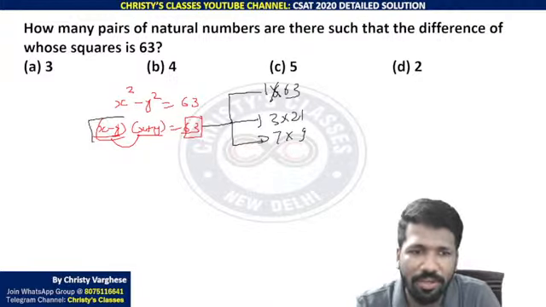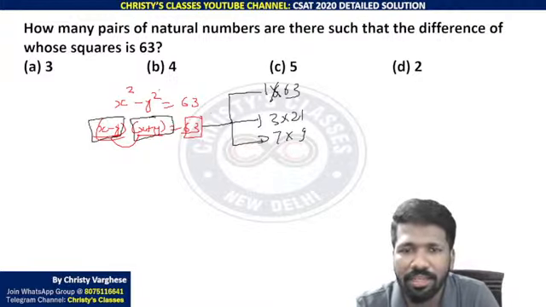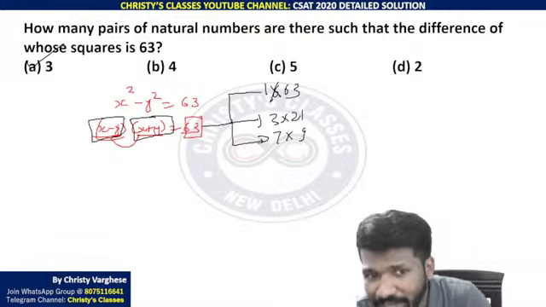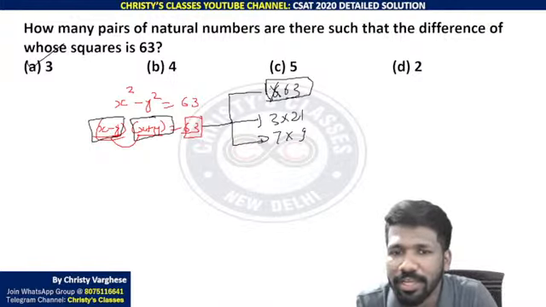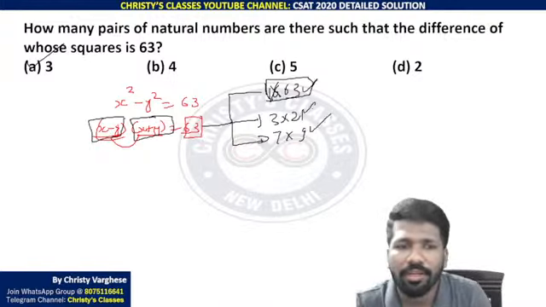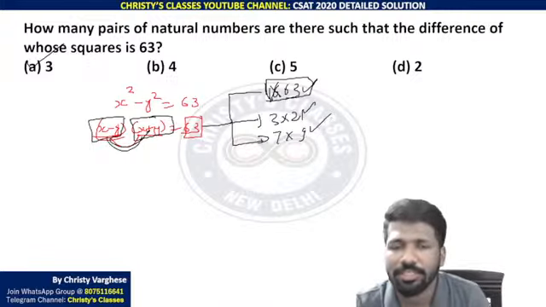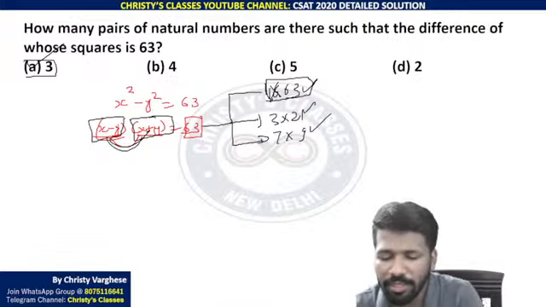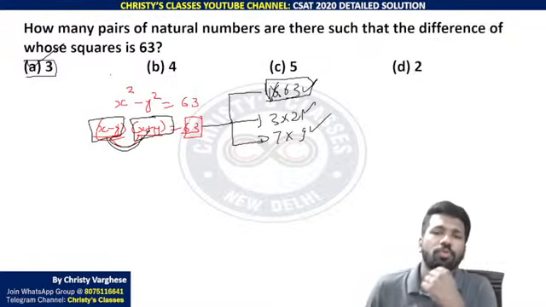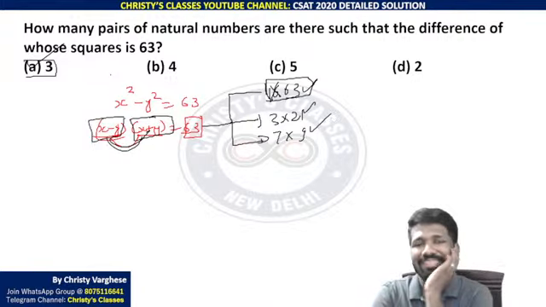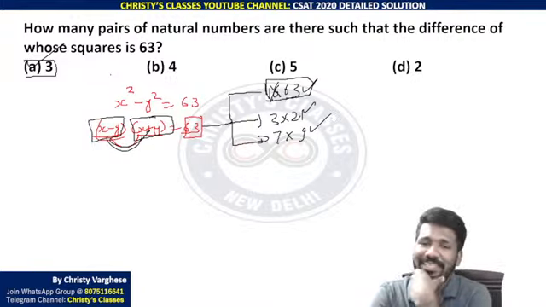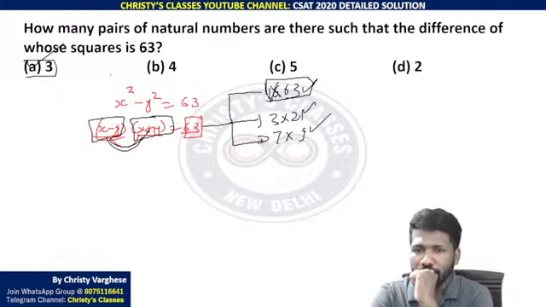So these are the three ways you can form 63. In all the three ways you can find x minus y and x plus y and it will work. You don't have to actually find x minus y and x plus y. You only have to say you can find it. So that is enough to say that for these three pairs, you will get one possibility each. So total 3 possibilities. Are you all understanding? That is the easiest way to do this. (x minus y) into (x plus y) means the product of two numbers is 63, so factorize it and write it as a pairwise product. Hope all of you understood this.